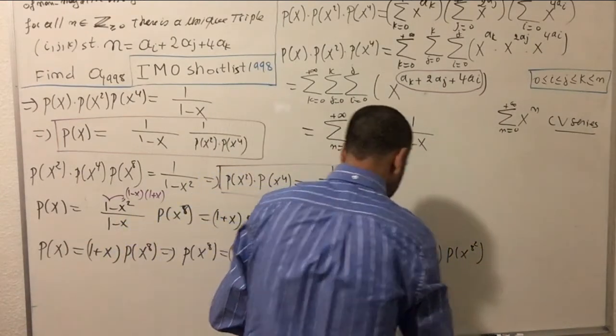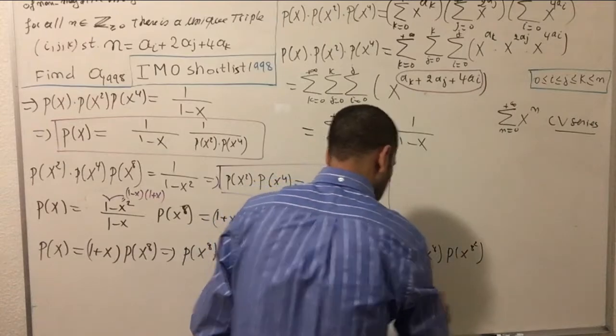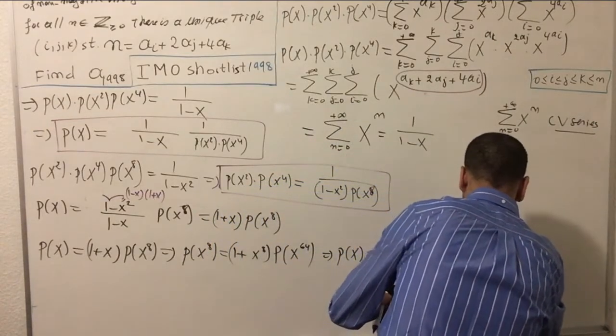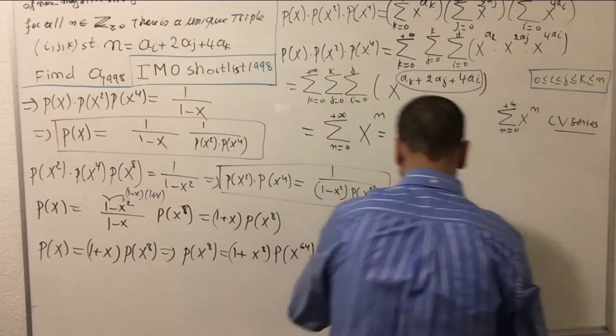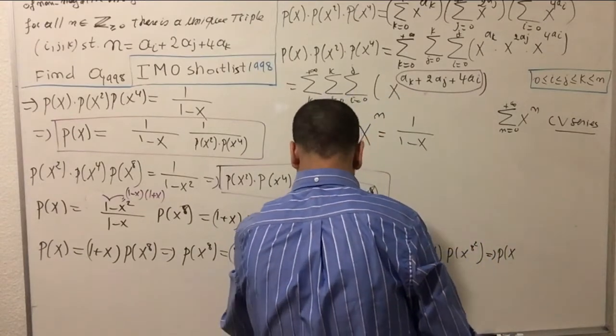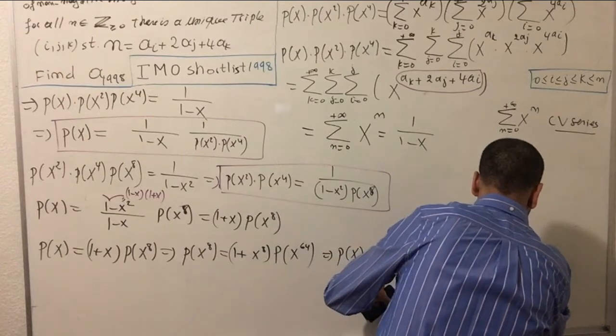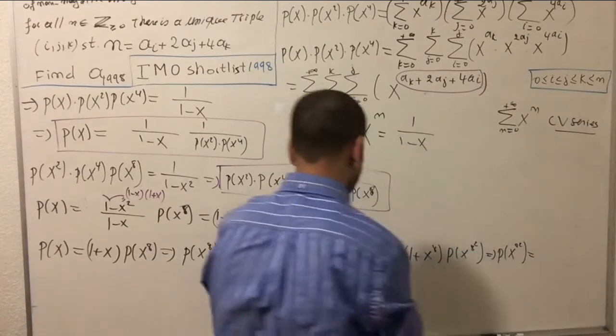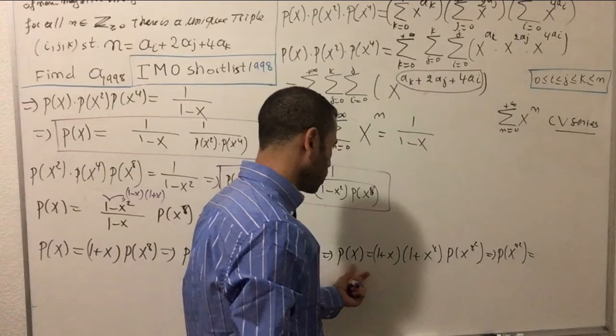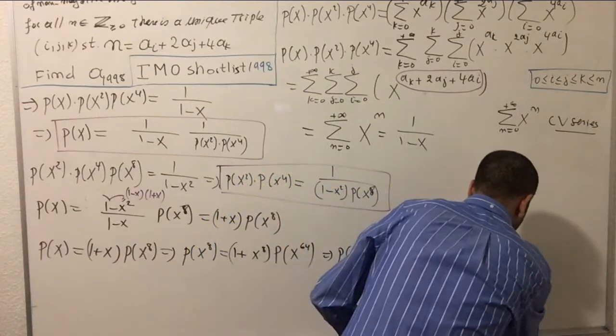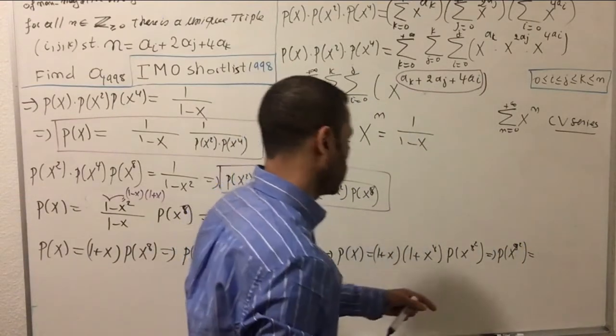Also, I can write p of x with x replaced by x to the 8th.